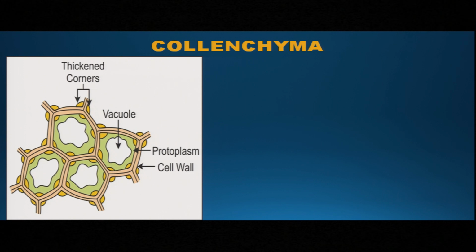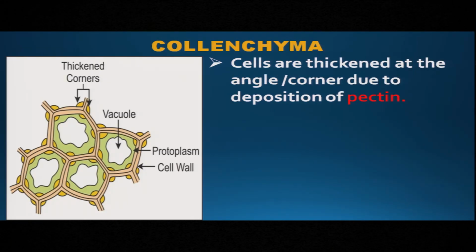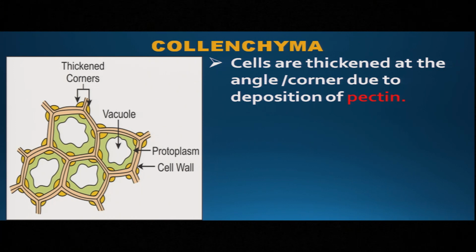But what is the difference between parenchyma and collenchyma? Let us find out how they are different from each other. So look here. The cells are thickened at the angle or corner only, and it is because of the deposition of pectin. Means the cell wall is thin but only thickened at the corner. You can see it is shown here in the picture.